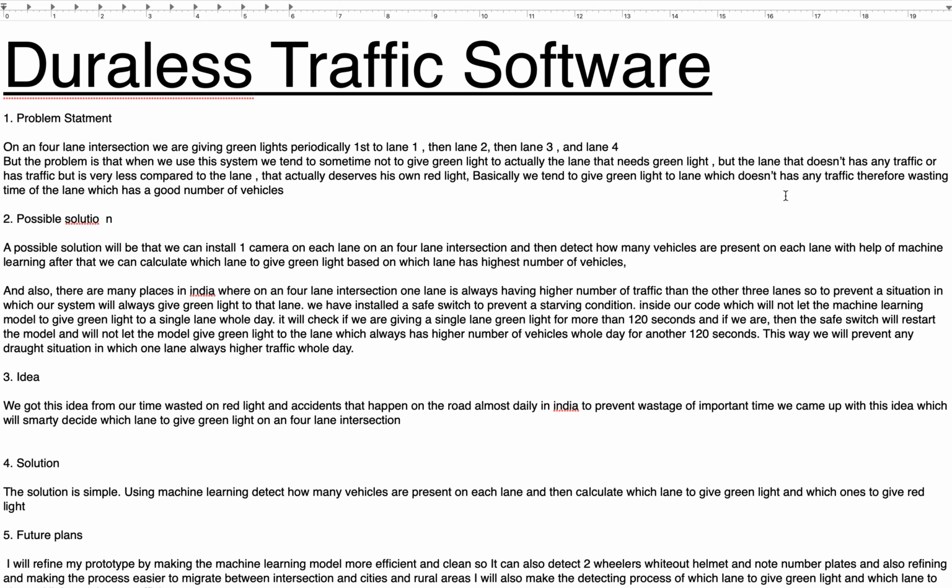I have been recently working on an Atal ideation project, which is named Dynamic Traffic Software. In this project, we have a problem statement about a 4 lane intersection. We are giving green lights periodically, first to lane 1, then lane 2, then lane 3, and then lane 4. But the problem is that we use this system.